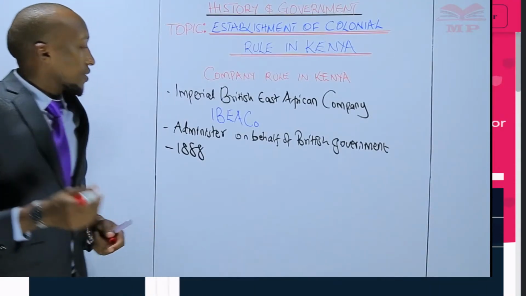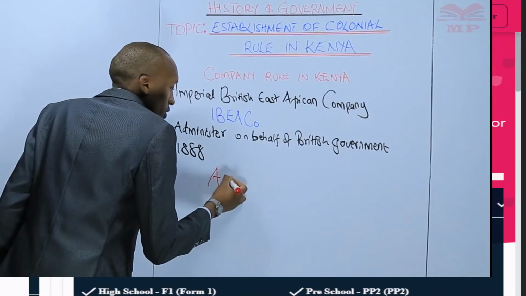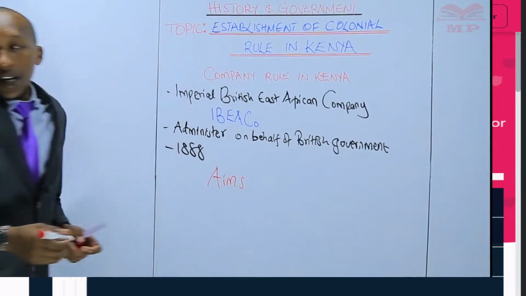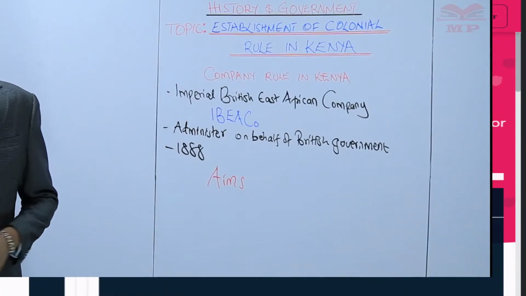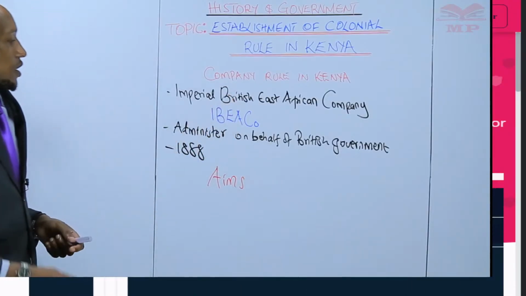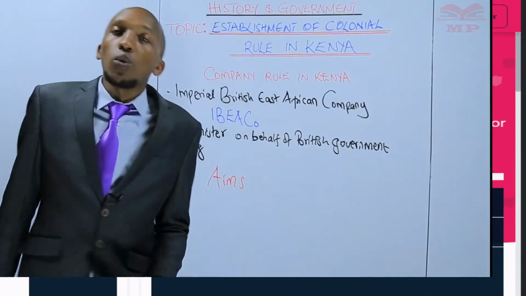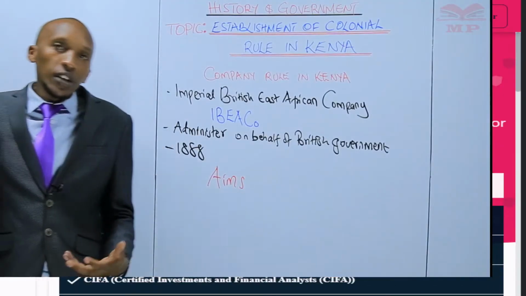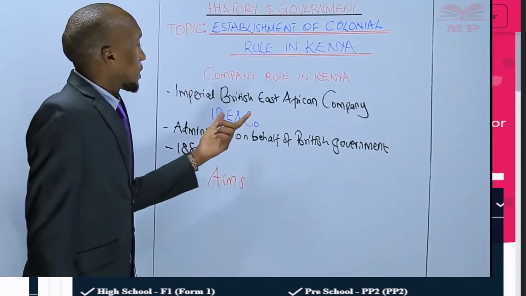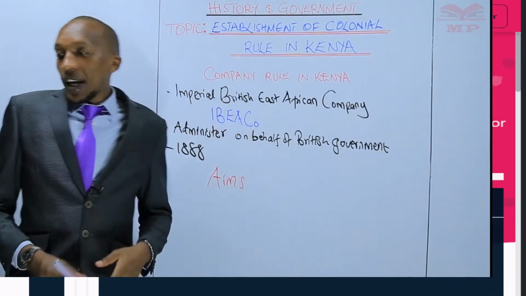importance. So let us first discuss the aims of IBEA, or the aims of the Imperial British East African Company. What were the goals? What did they need? Why was it important for them to get this territory and to administer that territory?